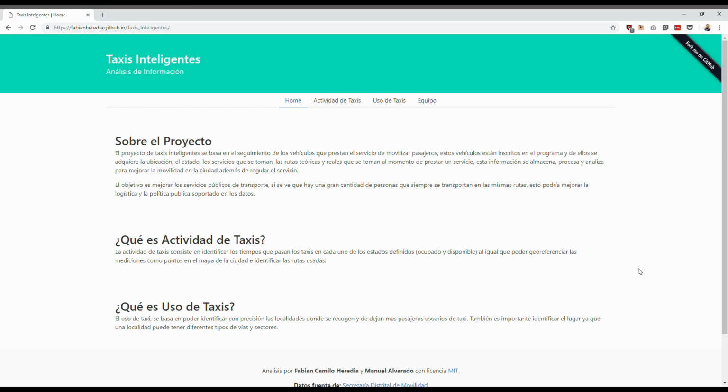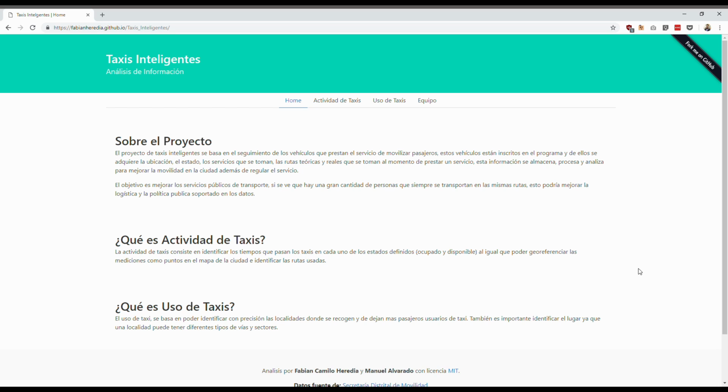Hi, this is our project for the Visual Analytics class at Universidad de los Andes. This project is about the Smart Taxis initiative of the Bogota District Mobility Secretariat. The Smart Taxis initiative seeks to track the vehicles that are part of the initiative in order to analyze the data and create projects to improve mobility and, of course, to regulate and improve the taxi service in the city.